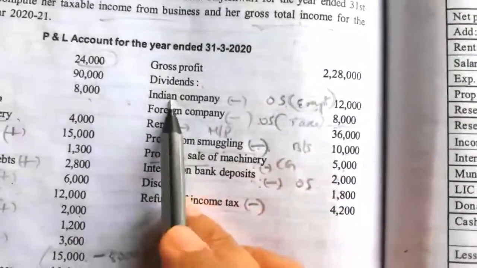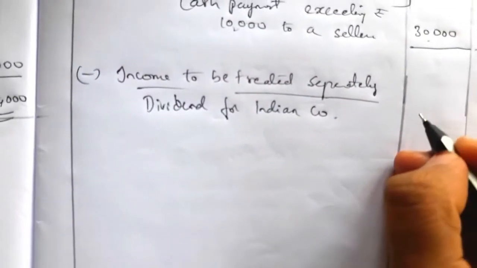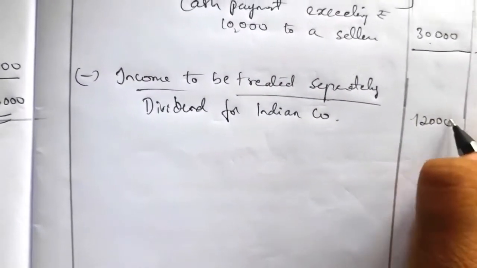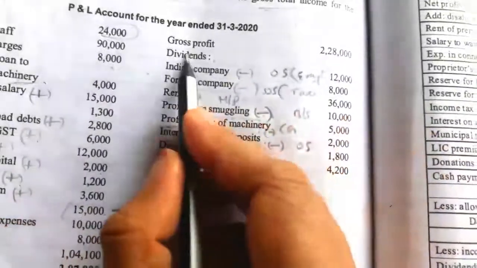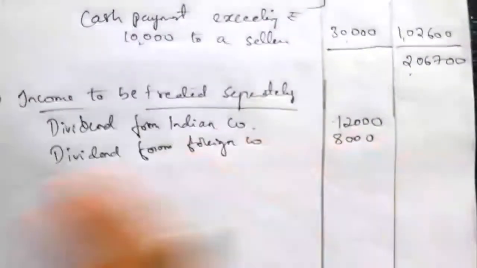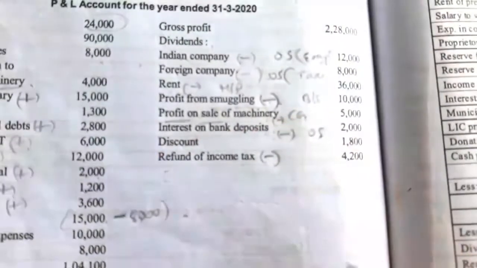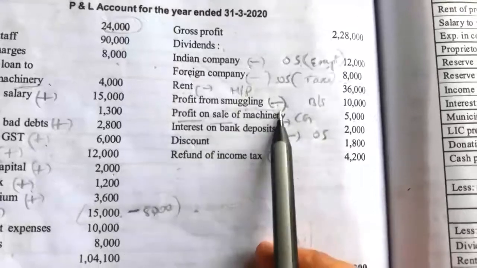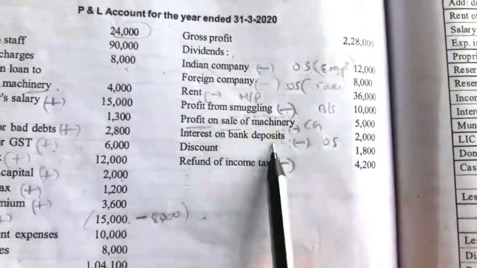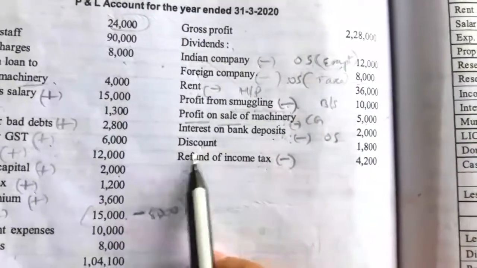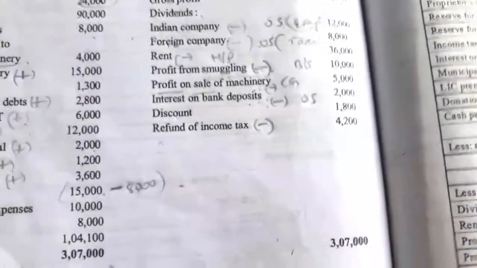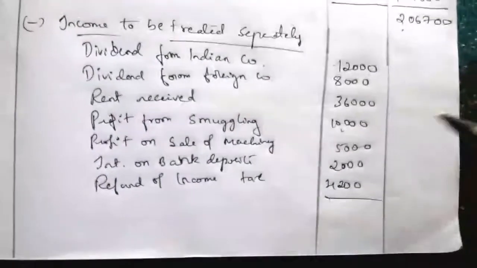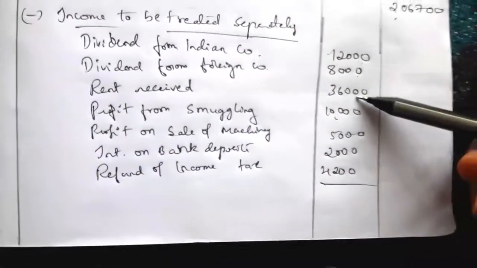Next we have to take income to be treated separately. So now we'll write the income to be treated separately one by one. First one is dividend from Indian company, 12,000. Next one is dividend from foreign company, 8,000. Next is rent received, 36,000. Everything you have to deduct: profit from smuggling, profit on sale of machinery, interest on bank deposit, and refund of income tax. Excluding the discount, we'll deduct one by one.